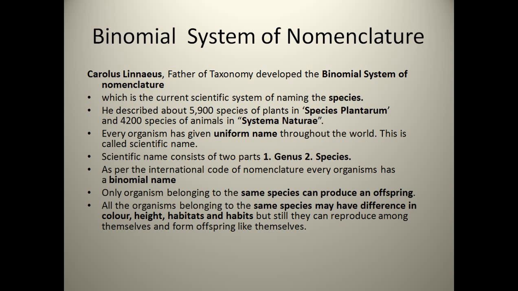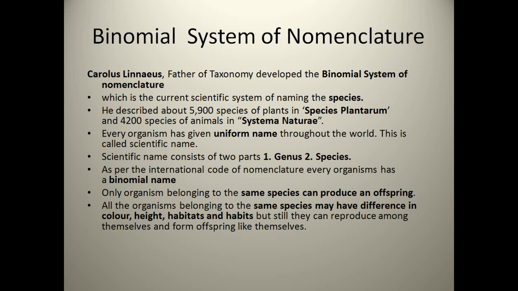Now, the third point is every organism is given a uniform name throughout the world. We all know that all living organisms have their names, and following this pattern, all human beings also follow the same pattern. All human beings have specified names, specified backgrounds, each one's different horoscope. They are using special castes. So we human beings are also following the same thing which Carl Linnaeus did to the plants and the animals. Every organism is given a uniform name throughout the world.